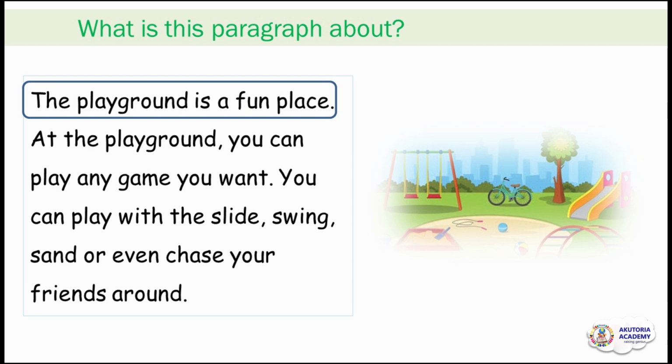Now, in this paragraph, they told us you can play any game you want. That sounds like fun. We were also told you can play with the slide. That's fun. The swing, another fun. And sand. Wow. Playing with sand is so much fun. And we were told you can even chase your friends around. That sounds like fun. So the whole paragraph is about the playground being a fun place. This is what this paragraph is about, and this is the topic sentence for this paragraph.